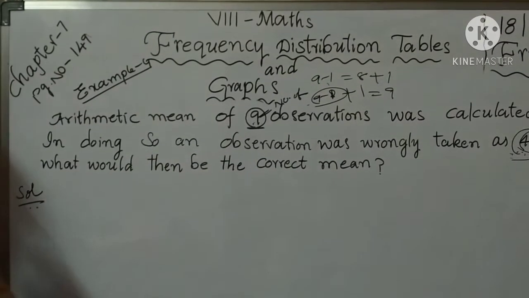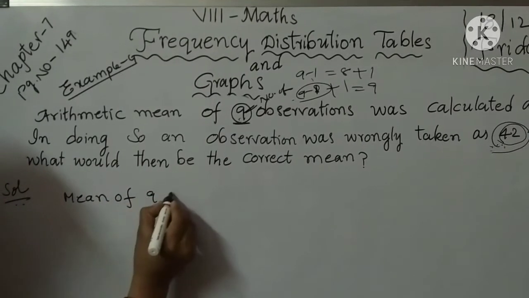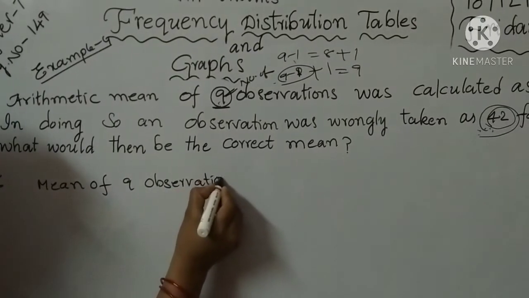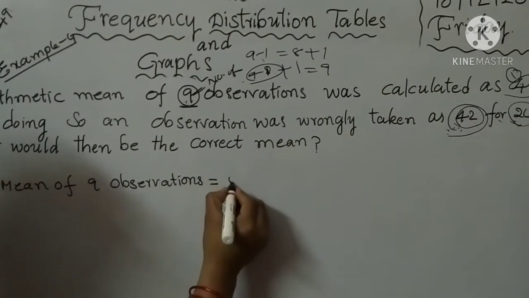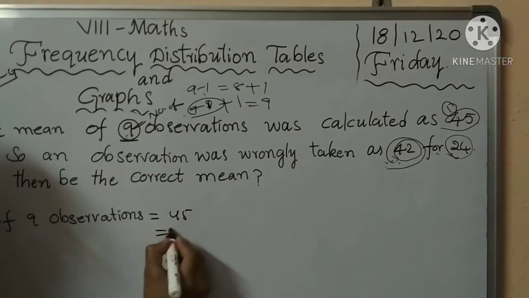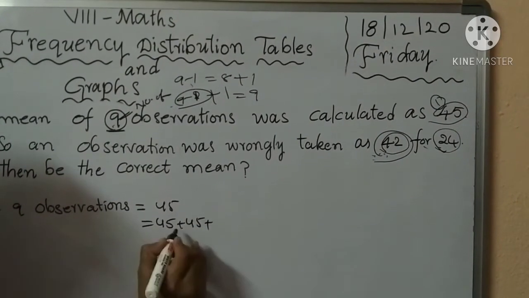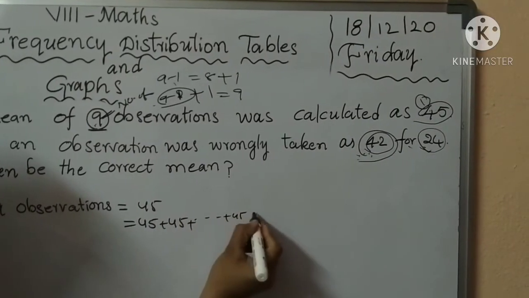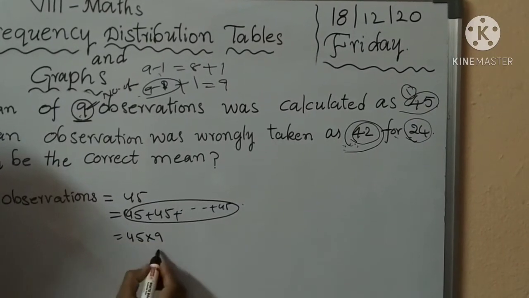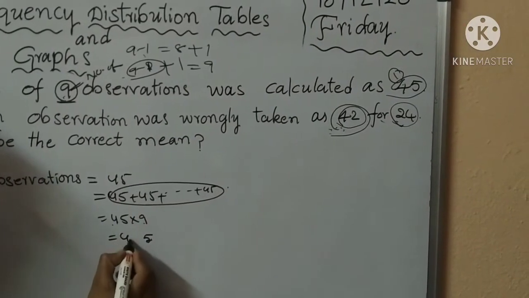Solution. Mean of 9 observations equals 45. It means each one observation is 45. So 45 plus 45 and so on, 9 observations, means we should write 45 into 9. 9 5s are 45, 9 4s are 36 plus 4 is 405.